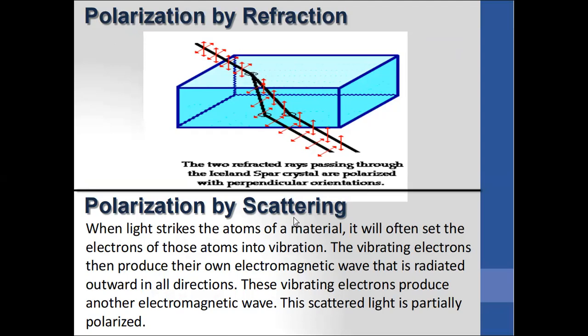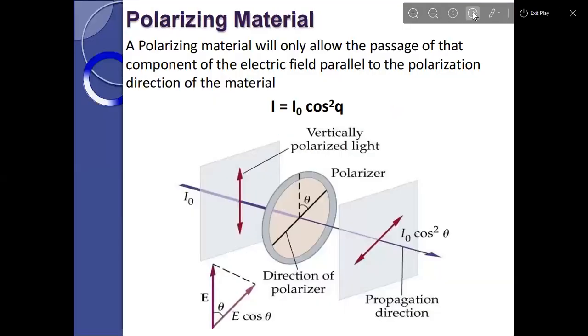Polarization by scattering. When light strikes the atoms of materials, it will often set the electrons of those atoms into vibration. The vibrating electrons then produce their own electromagnetic wave that is radiated outward in all directions. These vibrating electrons produce another electromagnetic wave. This scattering light is partially polarized. So a polarizing material will only allow the passage of that component of an electric field parallel to the polarization direction of the material. I equals I naught cos square theta.